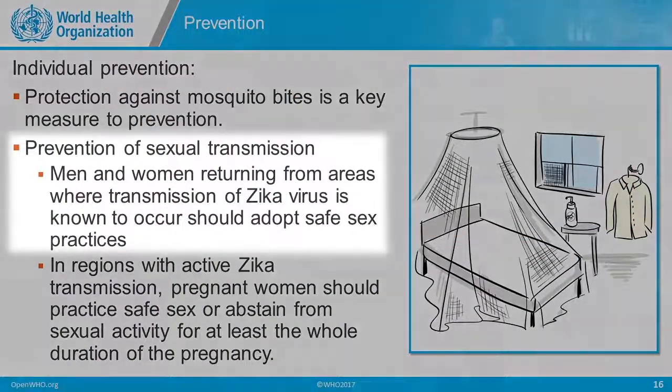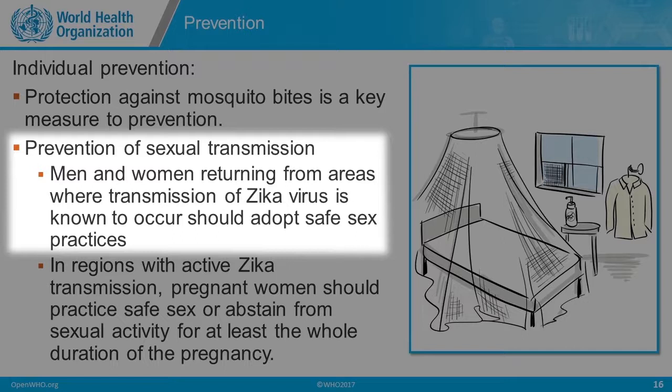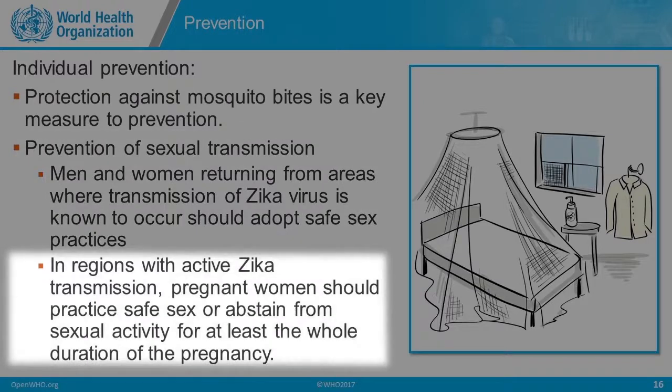We could also prevent Zika transmission through the prevention of sexual transmission. Men and women returning from areas where we know that Zika virus is circulating can adopt safer sex practices or consider abstinence for at least 6 months after return from a Zika-infected area. In regions where there's active Zika transmission, pregnant women should practice safer sex or abstain from sexual activity for at least the whole duration of the pregnancy.